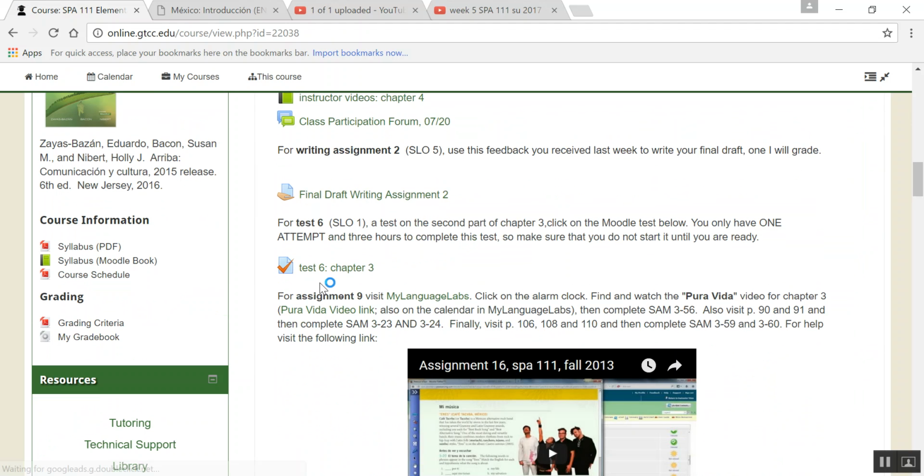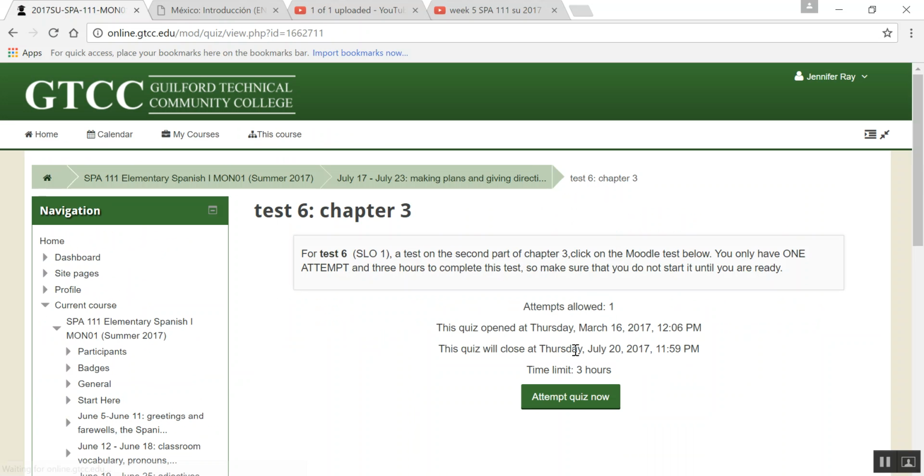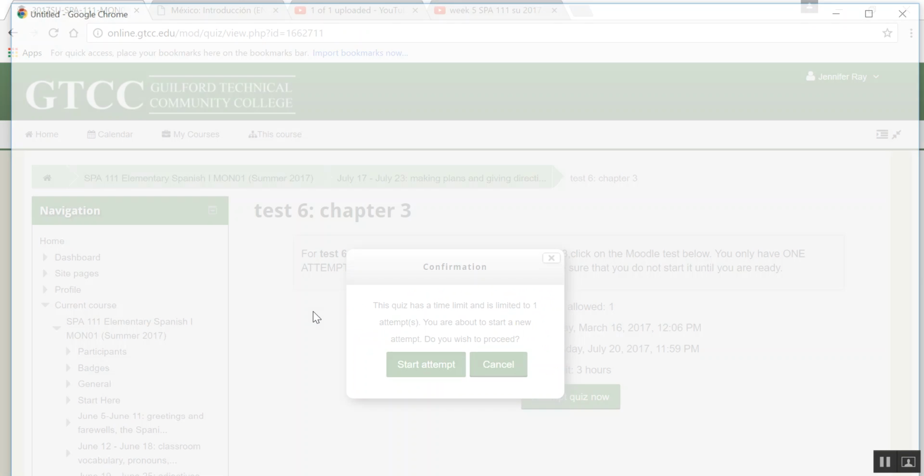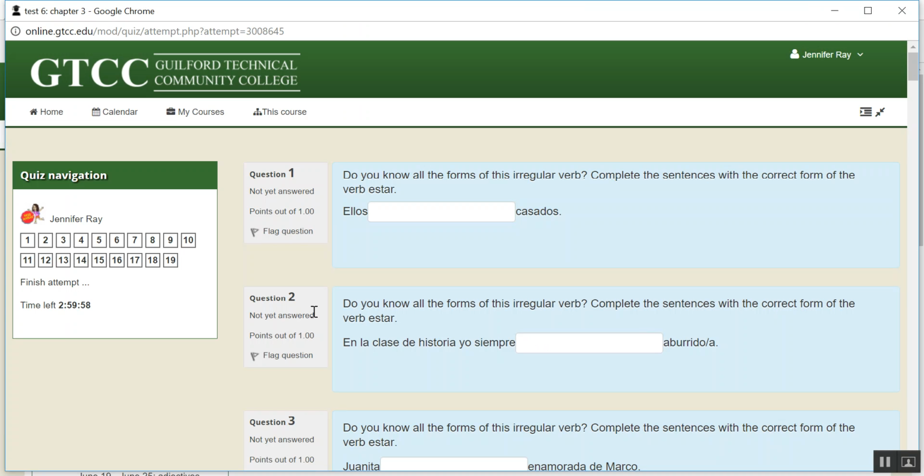You also have test 6. This is our last test before the final. It's on the second part of chapter 3. So you're going to want to click on the test below. Remember, you only get 1 attempt and you have 3 hours to complete it. So when you're ready, hit attempt quiz now and start it.